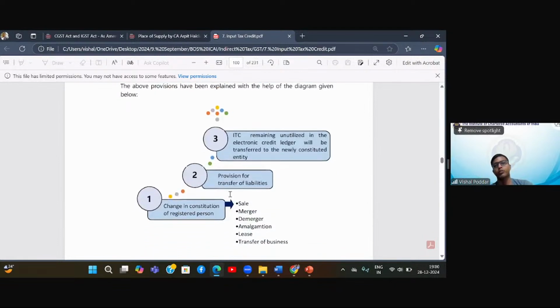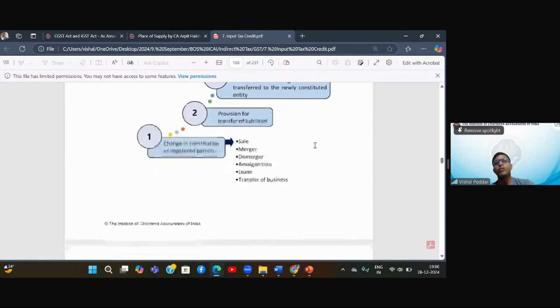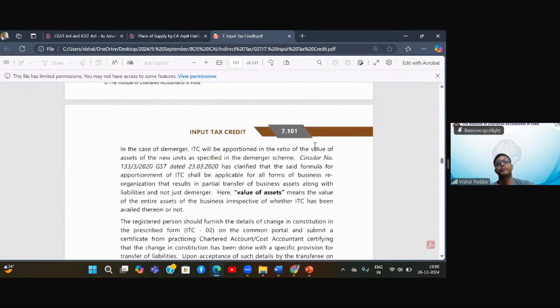Fine. So what are the points? It is saying change in constitution of the person. Most important, you should also transfer liabilities. As I said, if you're not transferring liabilities, then I will not give you the benefit of transferring the ITC. If all these things happen, then ITC remaining unutilized in the credit ledger will get transferred to the newly constituted entity. Correct? Now, this was the first point.